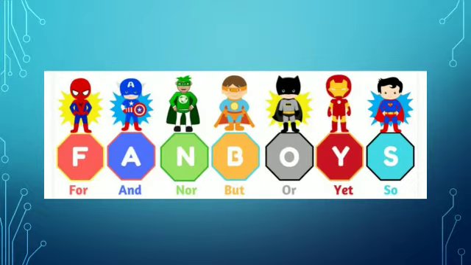So there is an easy way of remembering coordinating conjunctions, that is FANBOYS. F is for, A for and, N for nor, B for but, O for or, Y for yet, S for so.